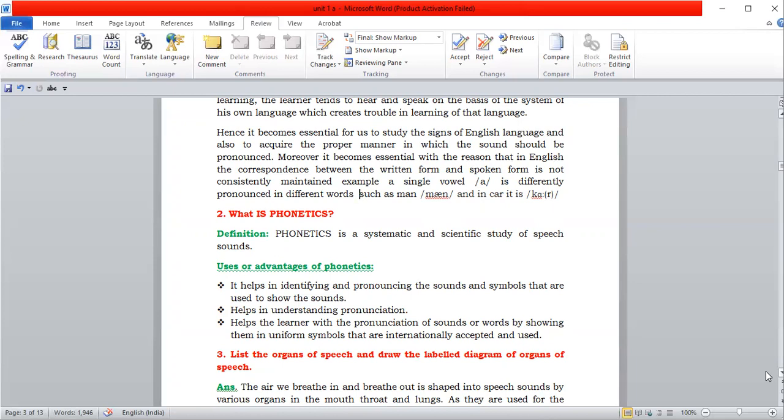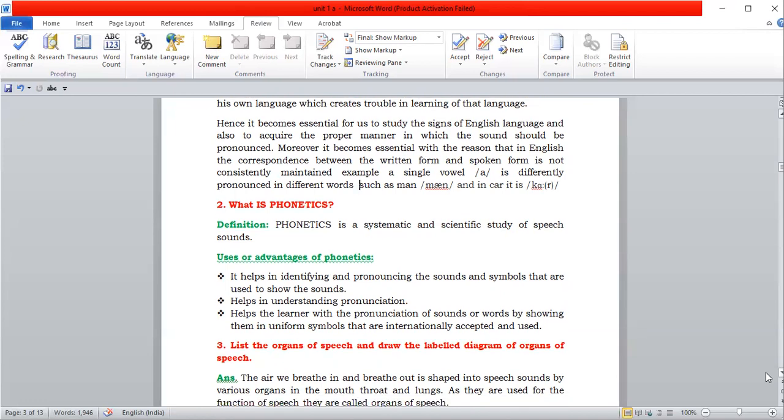Helps the learner with the pronunciation of sounds or words by showing them in uniform symbols that are internationally accepted and used.